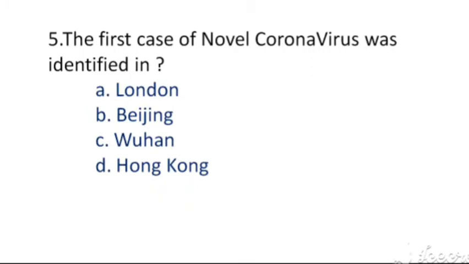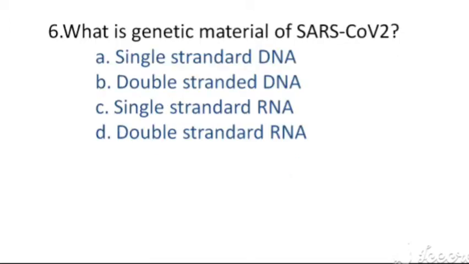The first case of novel coronavirus was identified in, the options are A. London, B. Beijing, C. Wuhan, D. Hong Kong. The right answer, option C. Wuhan.